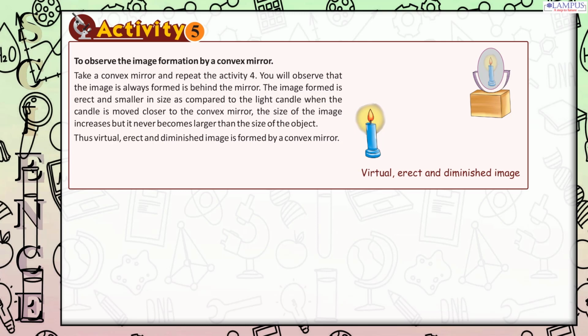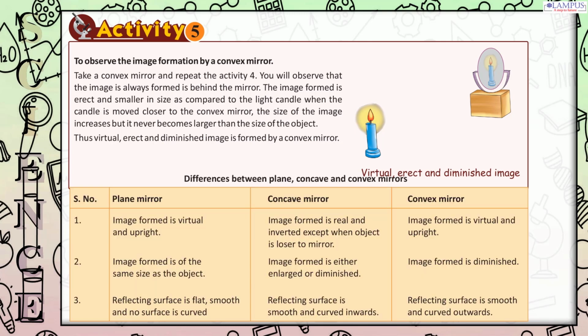Virtual, erect and diminished image. Differences between plane, concave and convex mirrors. S. No. Plane mirror, concave mirror, convex mirror. 1. Image formed is virtual and upright.